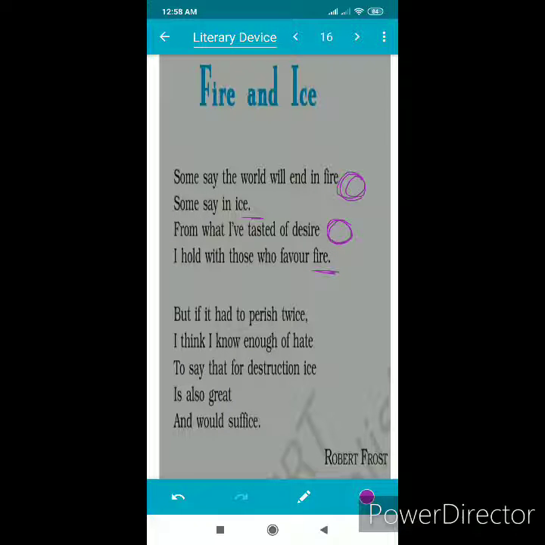And look at the second stanza again. In these two lines, no punctuation is there, and in this line also no punctuation is there. At the end of that line you will find a punctuation mark. So this is the best example of enjambment.